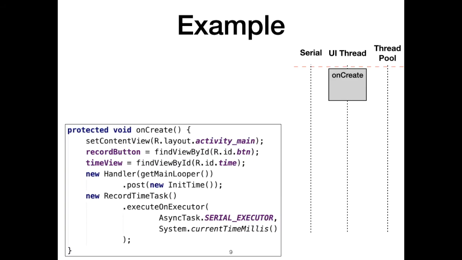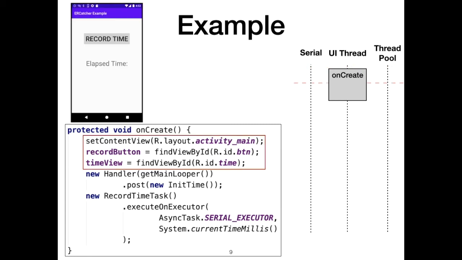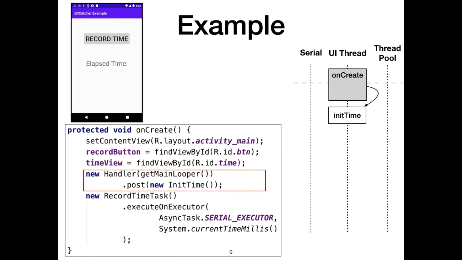On the right-hand side, you can see the timeline of the executed events sorted in their corresponding threads. The left side is the onCreate method, the first executed method in the app. It first shows the content on the screen, then sends an event to initialize the internal variables on the UI thread. Note that the UI thread has a queue of events that it executes sequentially. Finally, it executes an async task to store the current time on the server.